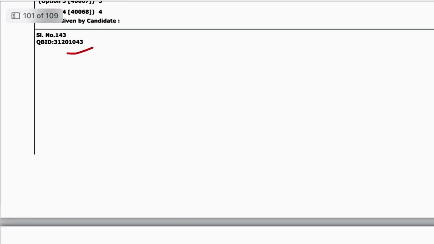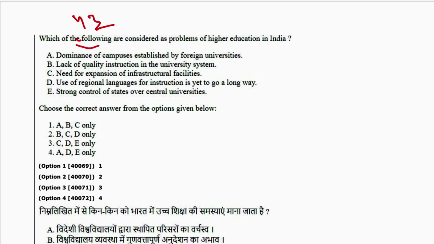Next is 43. Which of the following are considered as the problem of higher education in India? Dominance of campuses established by foreign universities. No, there are not so many foreign university campuses. Lack of quality instruction in the university system. This is correct. Need for expansion of infrastructure facilities. This is also correct. Use of regional language for instruction is yet to go a long way. This is also correct. Strong control of the state over central universities. This is no. So B, C, D is correct. 2 is the answer.